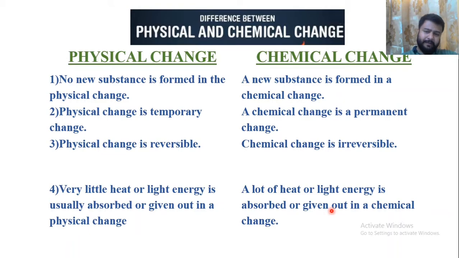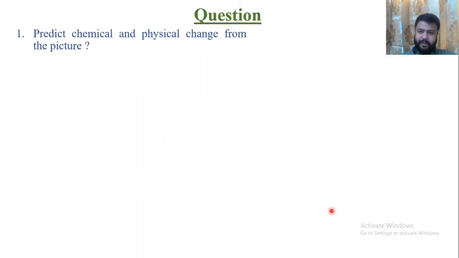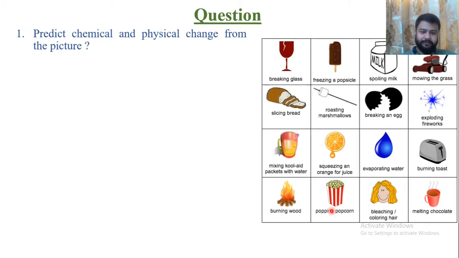It depends. Sometimes it is a very high amount of heat and light energy, sometimes only heat energy, sometimes only light energy. It depends upon the type of chemical reaction. Okay, now question time. Predict the chemical and the physical change from the picture. First picture, breaking of glass. Correct, this is a physical change.